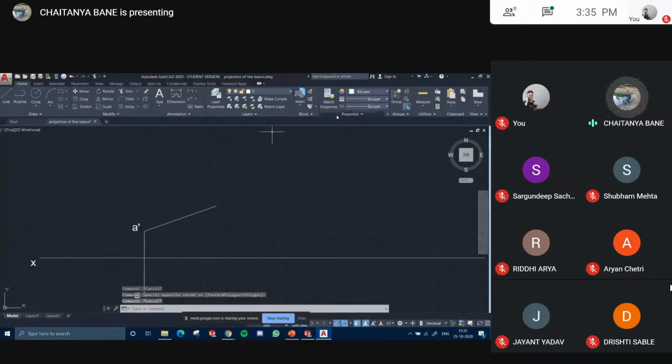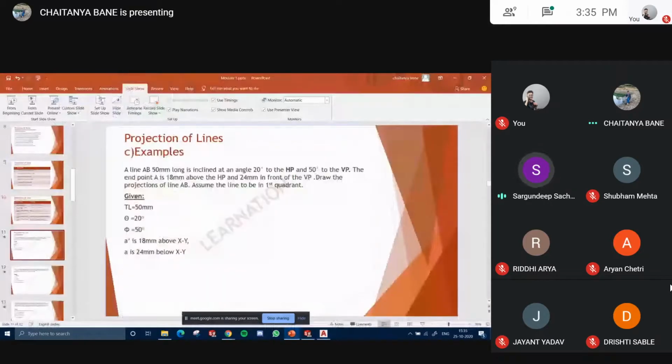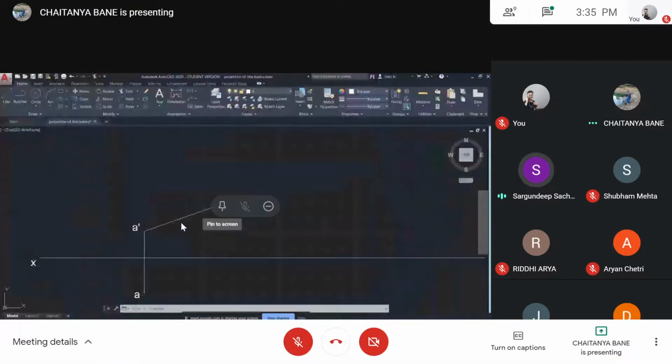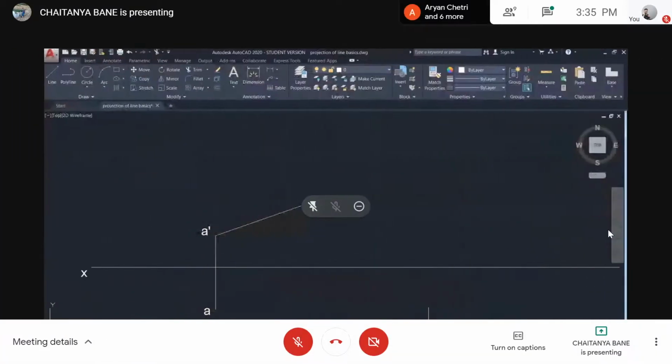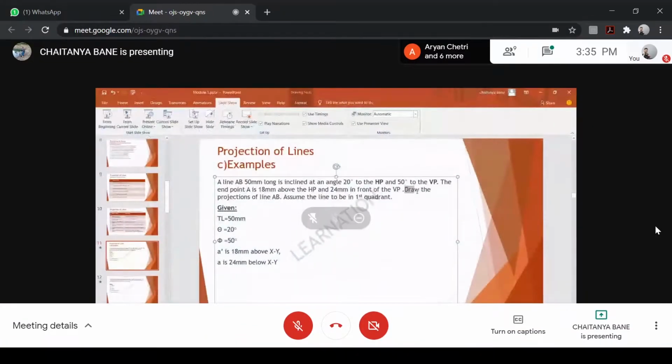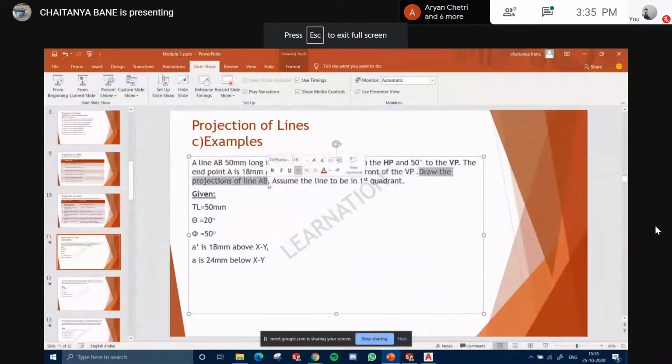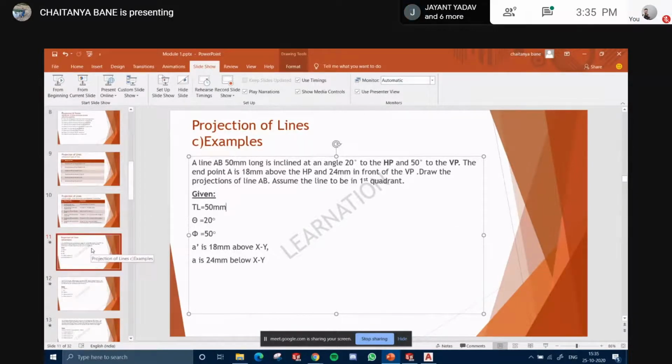Now, what have they asked us actually? Let's see that. क्या पूछा है? Draw the projection of line AB. Okay. Now, let's say कि उधर क्यों ड्रॉ किया. So that was because I assumed कि वो line is first case, मैं assume किया कि the line is inclined to the HP and parallel to the VP.